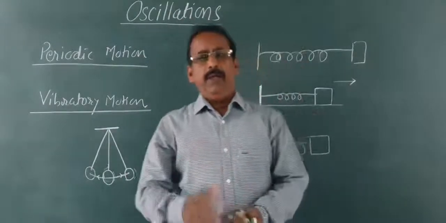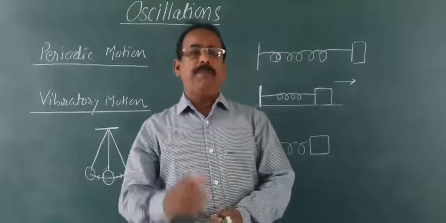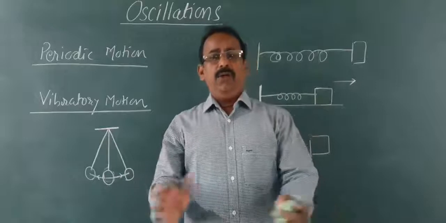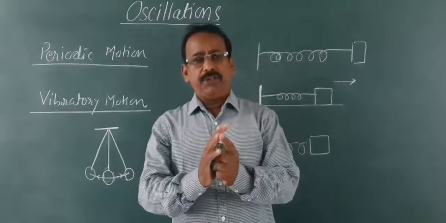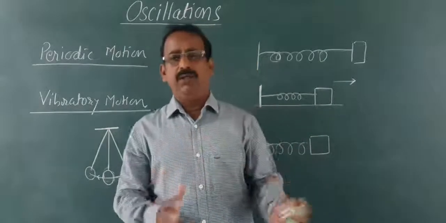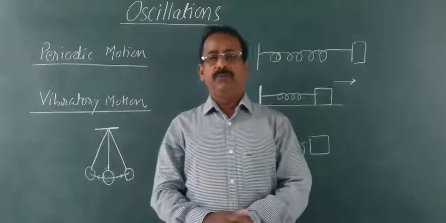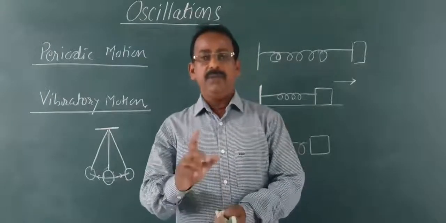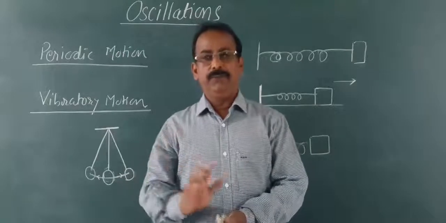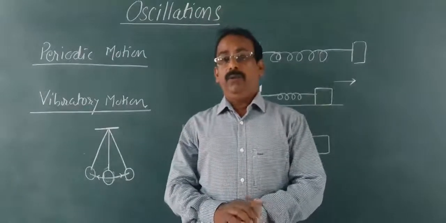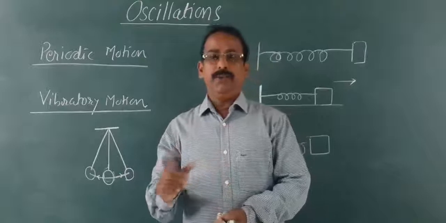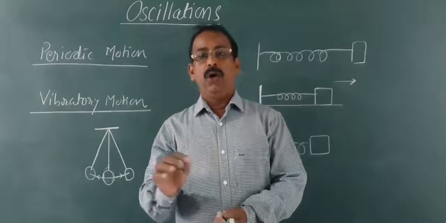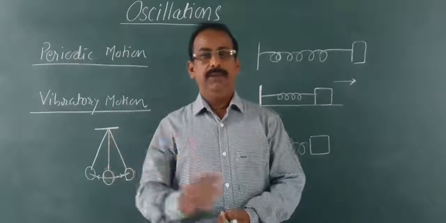Remember that every oscillatory motion is a periodic motion. However, every periodic motion is not oscillatory motion. Uniform circular motion is a periodic motion, but it is not oscillatory motion. Every oscillatory motion is periodic, but every periodic motion need not be oscillatory.